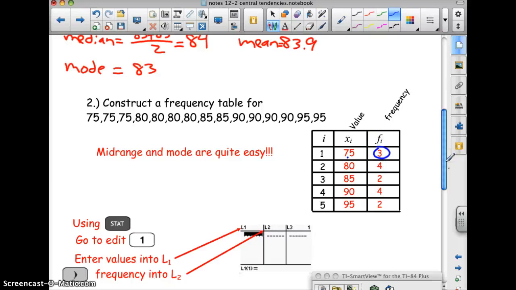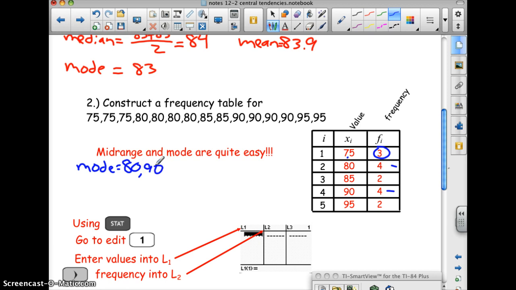Now from this problem, the mid-range and mode are quite easy. The mode is very easy with this one, because it's a frequency table. The mode, which one are there the most of? There's 4 80s and there's 4 90s. So the mode is 80 and 90.